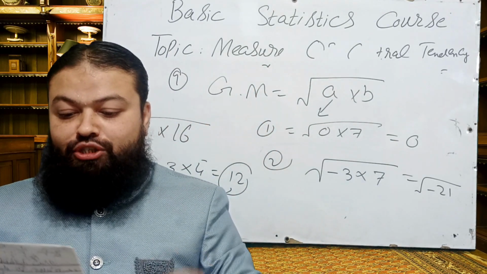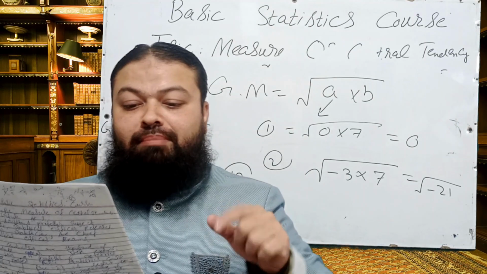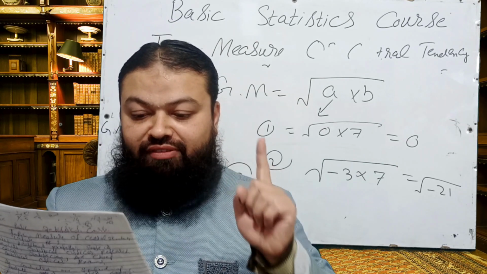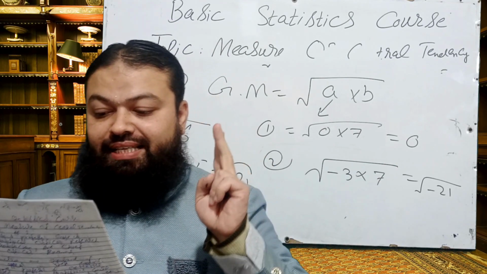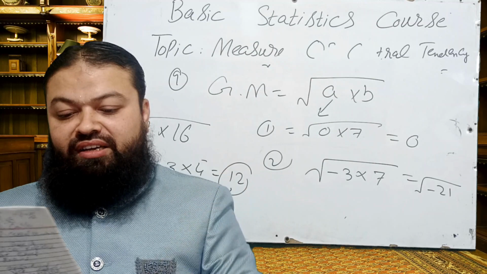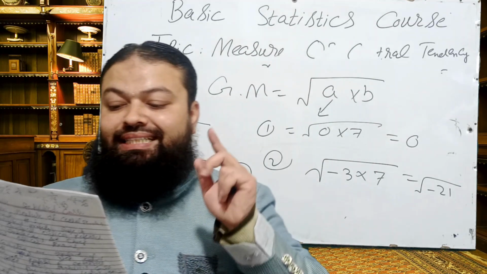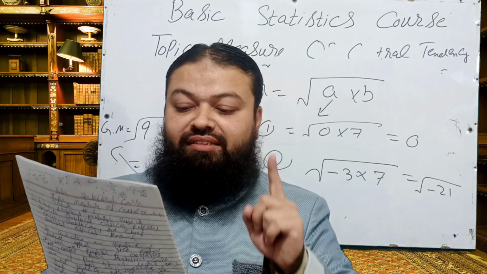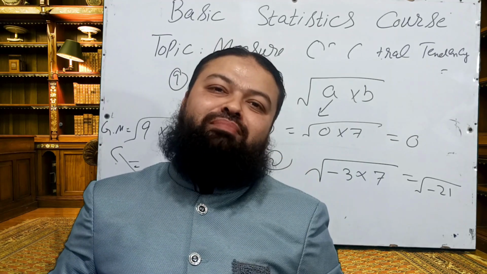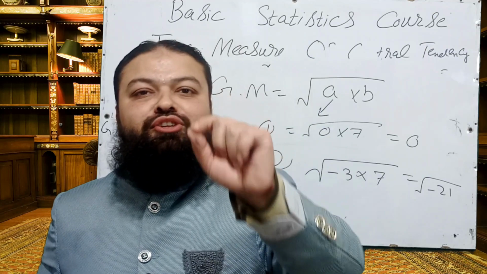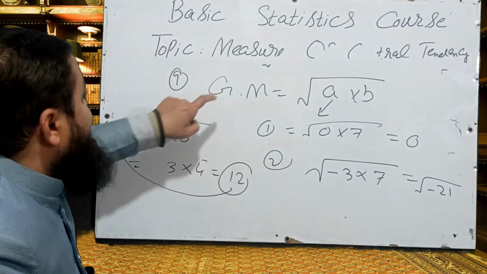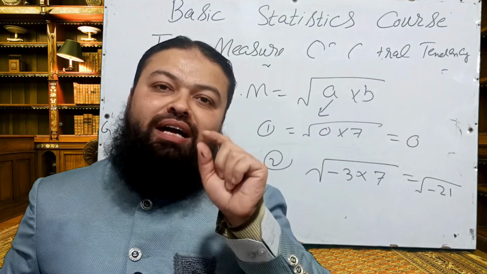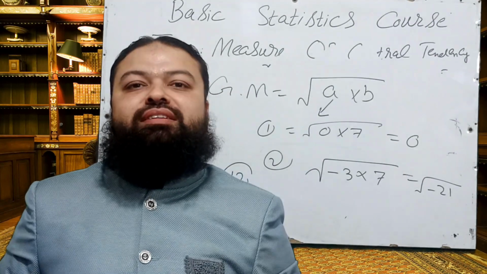Number 10, geometric mean is better than the other means when: A, the data has positive as well as negative values. B, the data is binary, 0 or 1. C, the data is on interval scale. D, the last option, the data is in ratios or percentages. When the data is given in ratios or percentages, then geometric mean will be the most suitable average to find out the central value of the data.